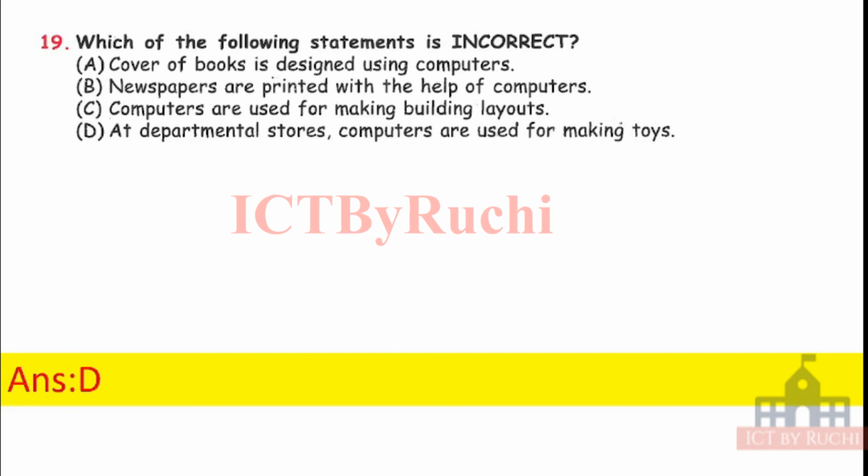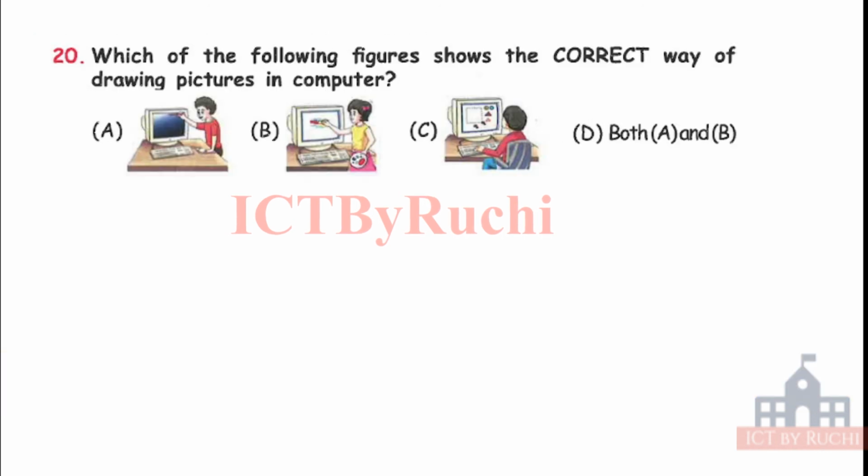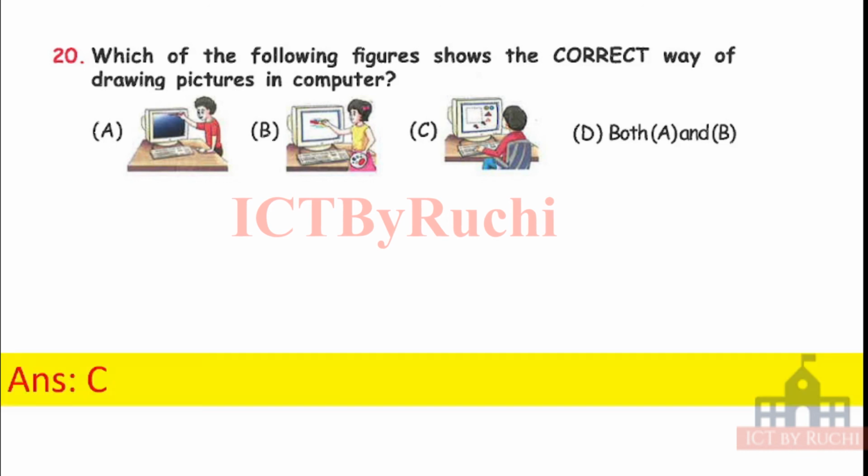Last question. Which of the following figures shows the correct way of drawing pictures in a computer? A, B, C, D. Tell me the answer very soon. Answer is C. You can see A and B are incorrect because you cannot draw on a computer using pencil or paintbrush. We can draw pictures on a computer using a mouse. Okay. So in the C option, picture is drawn using a mouse in a paint software.